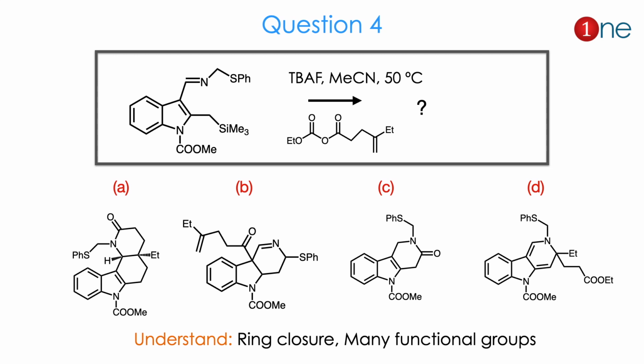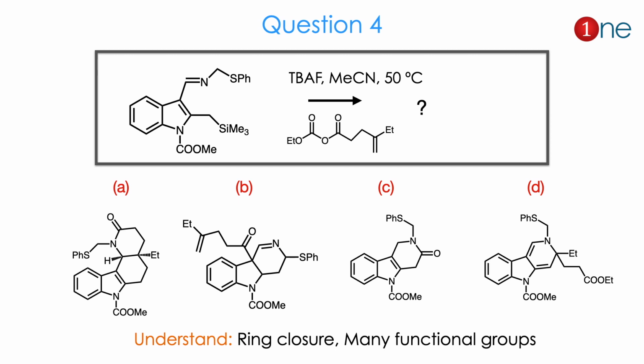Then question number 4. The starting material is an indole-type system attached with many functional groups, acid, trimethylsilyl chloride and thiophenol. Here the reagents given are tertiary butyl ammonium fluoride and methyl cyanide. The next reagent will be the diketone compound, and you have an alkene also there. Here they ask you to find the product.